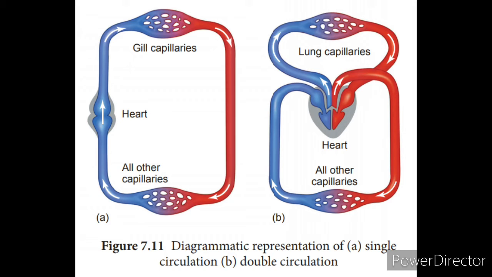When you see the double circulation, the blood flows through the heart twice, circulating to the heart twice.